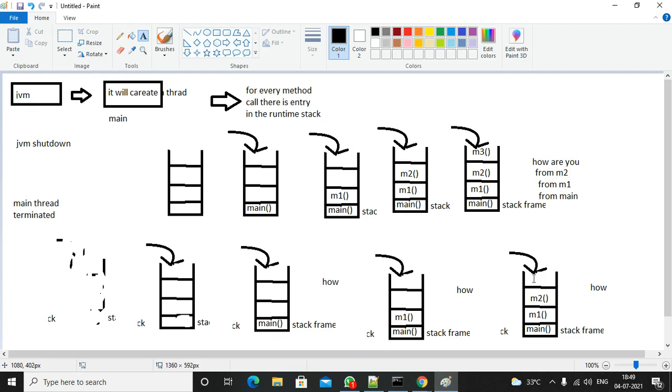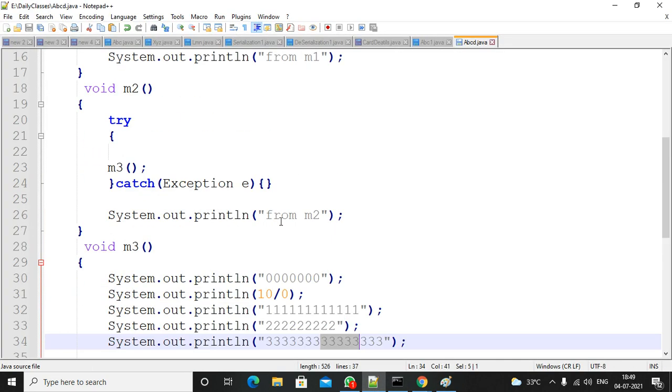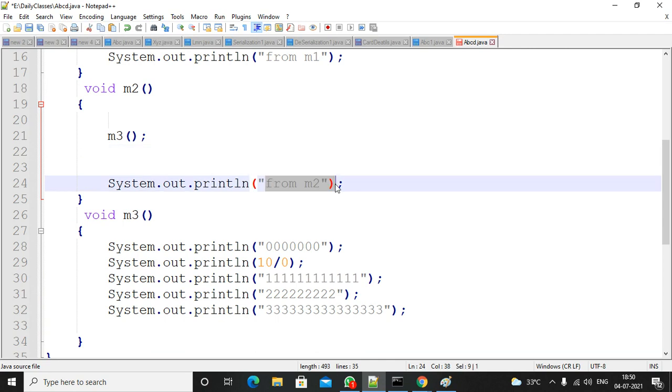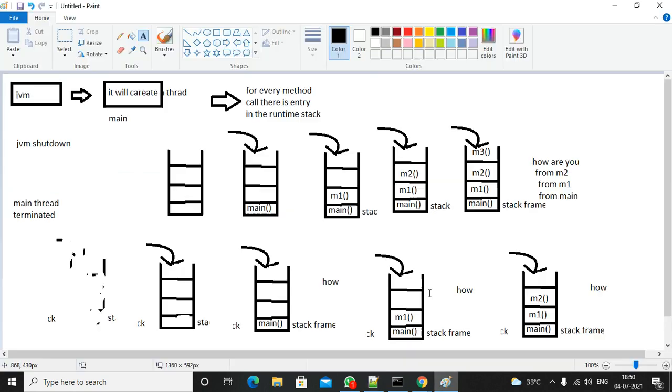The M3 method call entry will be removed from the stack. M3 is abnormal termination. It will go to M2. As part of M2, exception handling code is there. That's why the M2 method is executed. Suppose exception handling code is not there here. Then this will also not be executed properly, so you don't get this output. So this is also abnormal termination. M2 method entry will be removed from the stack and it will go to M1 method.